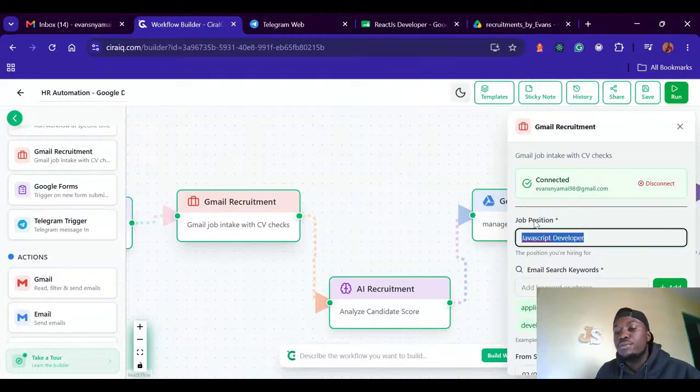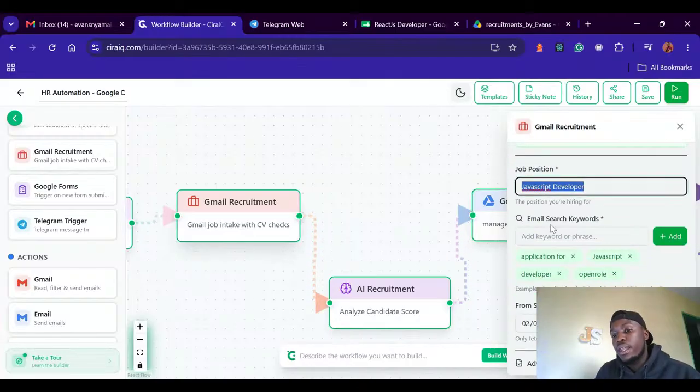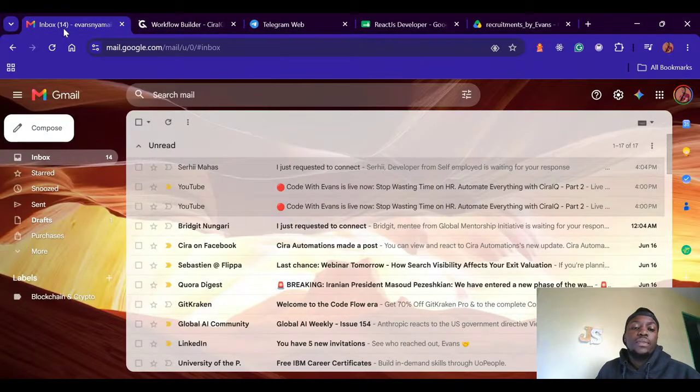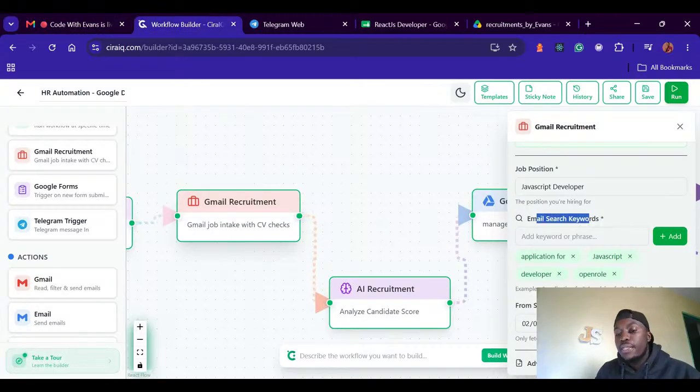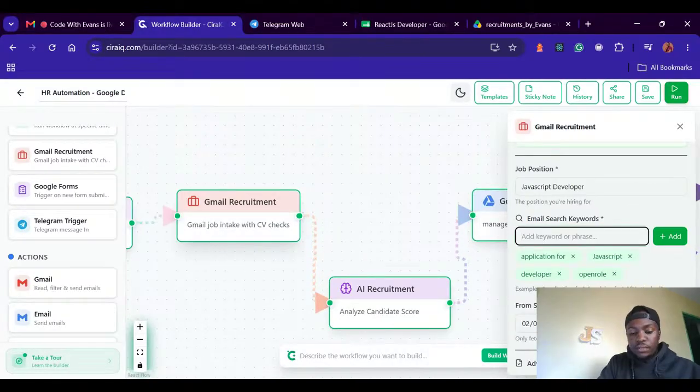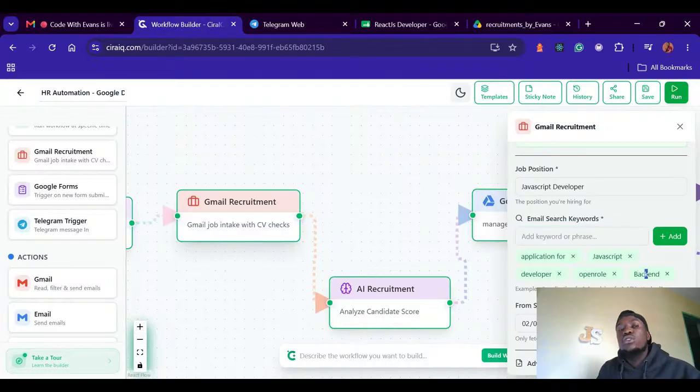For example, I've advertised for a job position, it can be JavaScript developer, right? I just need a JavaScript developer. So go to my email. People will have sent different keywords. Then go to my email, then check for applications for JavaScript developer, open role, senior developer, all those kinds of stuff. Like for example, backend. If I do backend and then just press enter, it will go to my email and check any email with the keyword